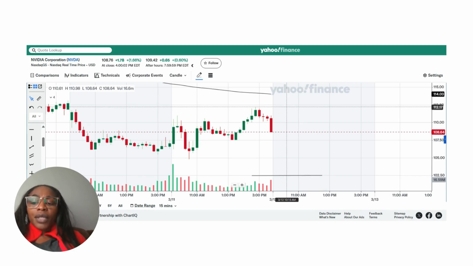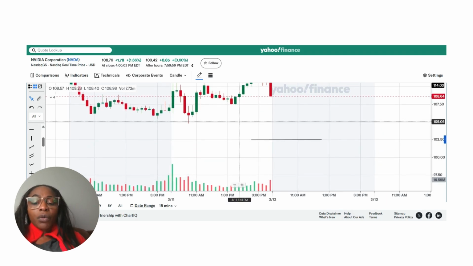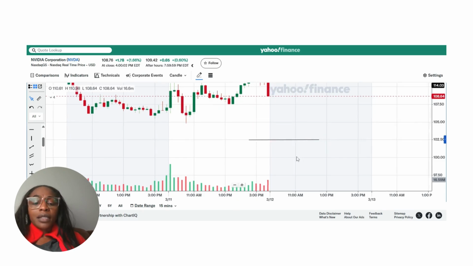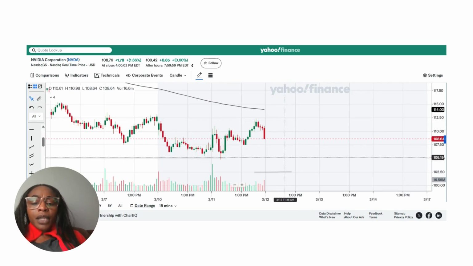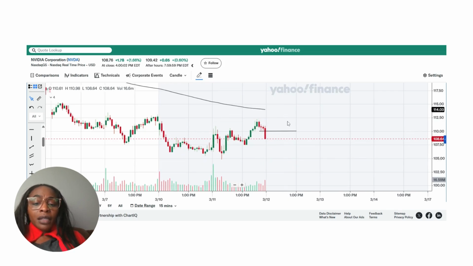We are at 109.42, but the market closed at 108.72. If we hold, we could see the 112.13. If we reject 112.13, we could see 107 back all the way to 104. I have a target level after 104 to 108.38, guys. So we will be bouncing between the 108 to probably 109, and I will say probably 111 or 112 as the market breaks above this 109 level and above, guys. So be watchful for those levels and probably give it time.